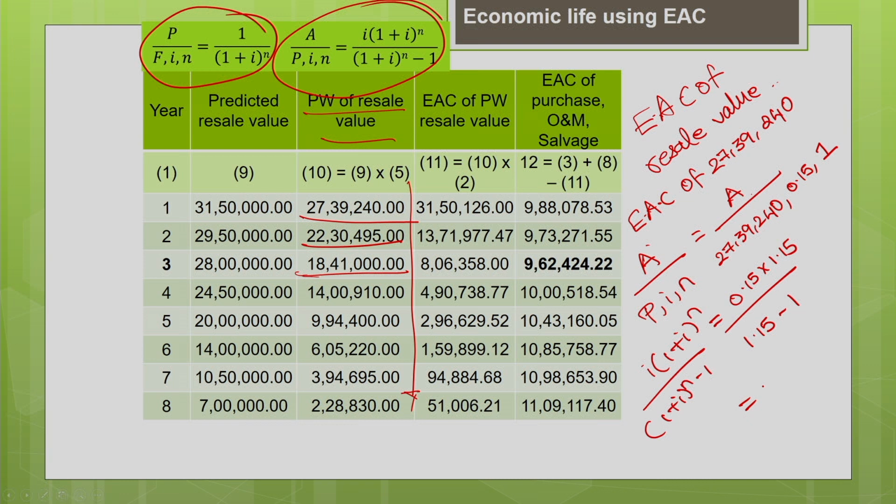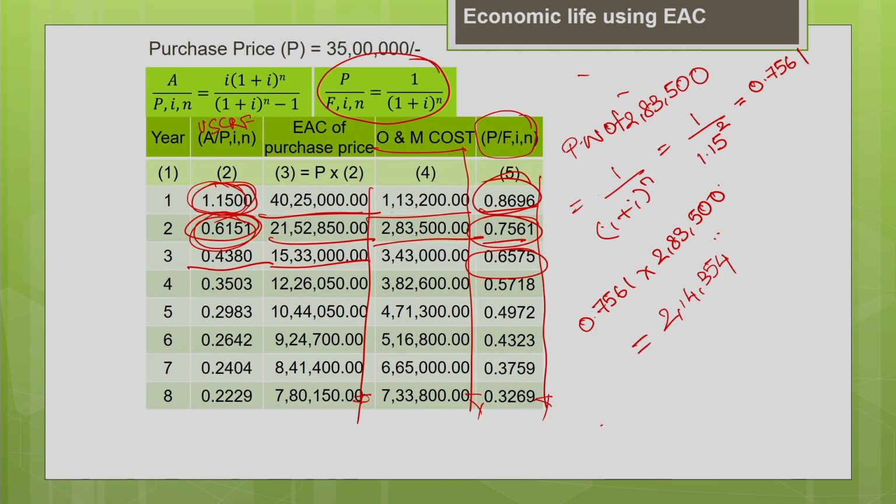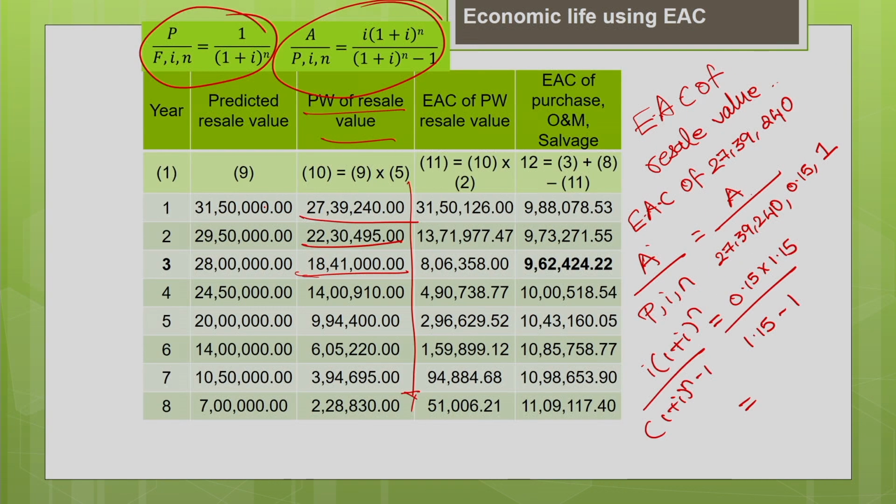This gives me the capital recovery factor, we have estimated already, as 1.15. So, this 1.15 multiplied by the present worth 27 lakh 39,240. Okay. So, this gives me the answer as 31 lakh 50,126.